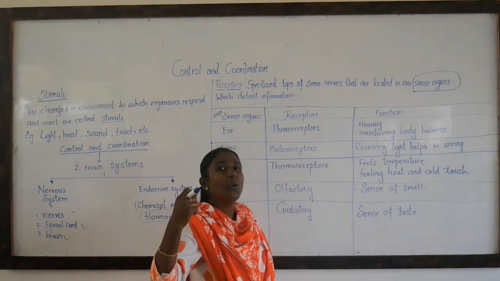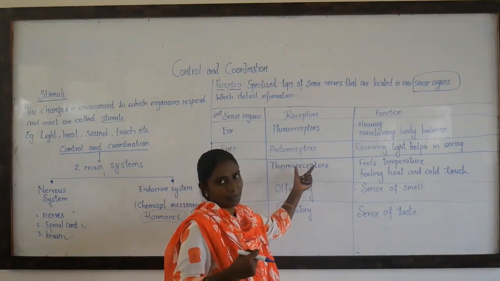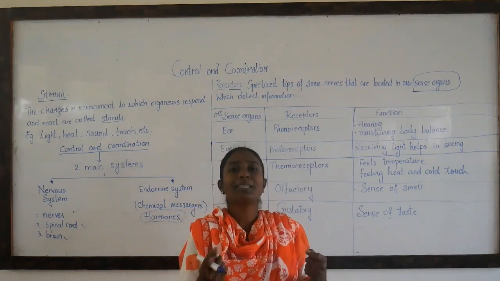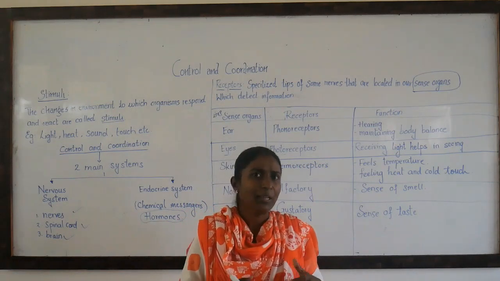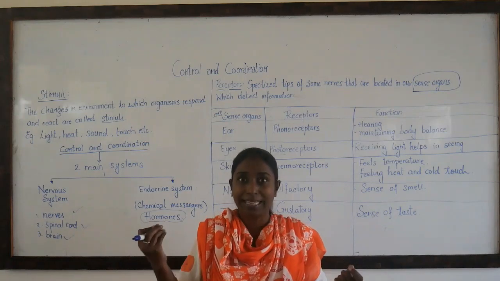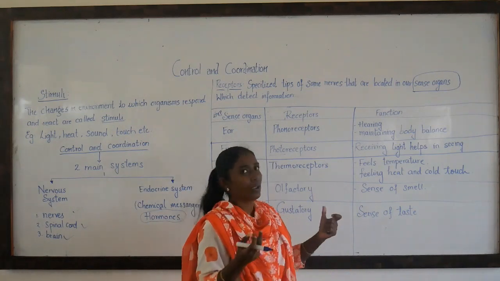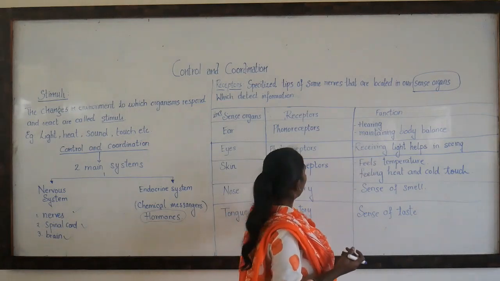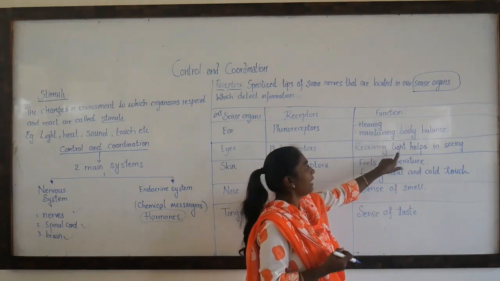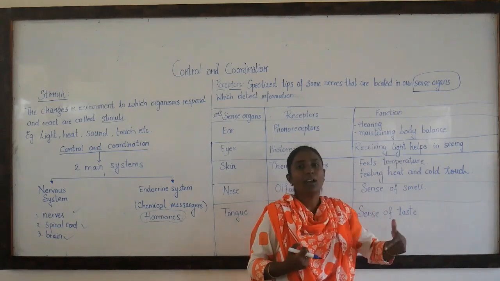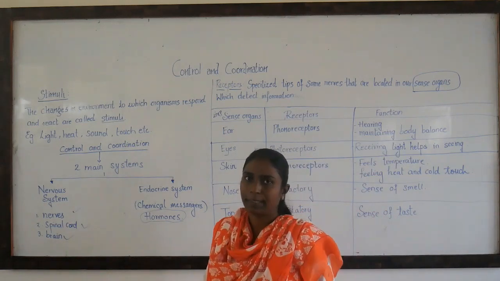So light receptors. In the presence of light you can see things. During the night, if the bulbs are not present, can you see? No, you cannot. So light is required for seeing things. These photoreceptors receiving light help in seeing the objects.